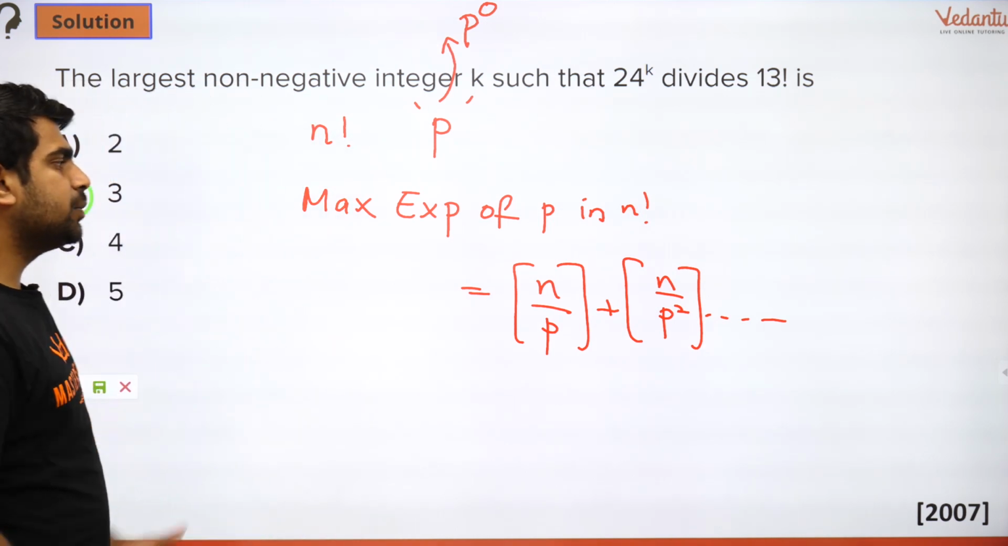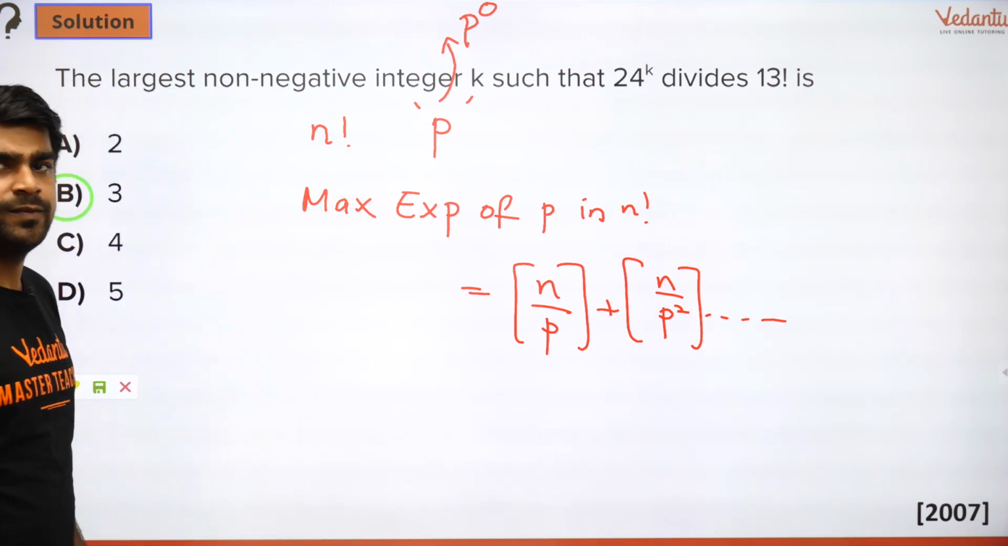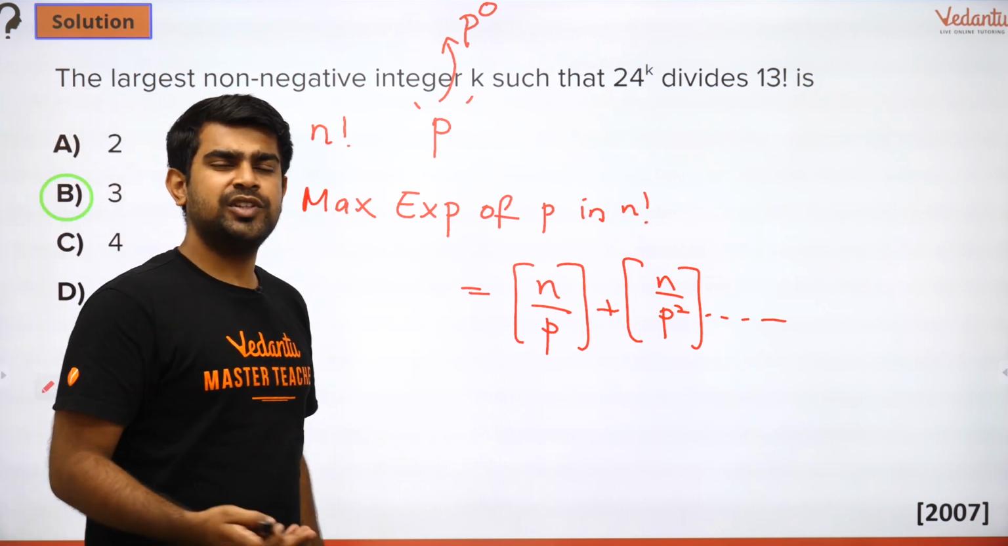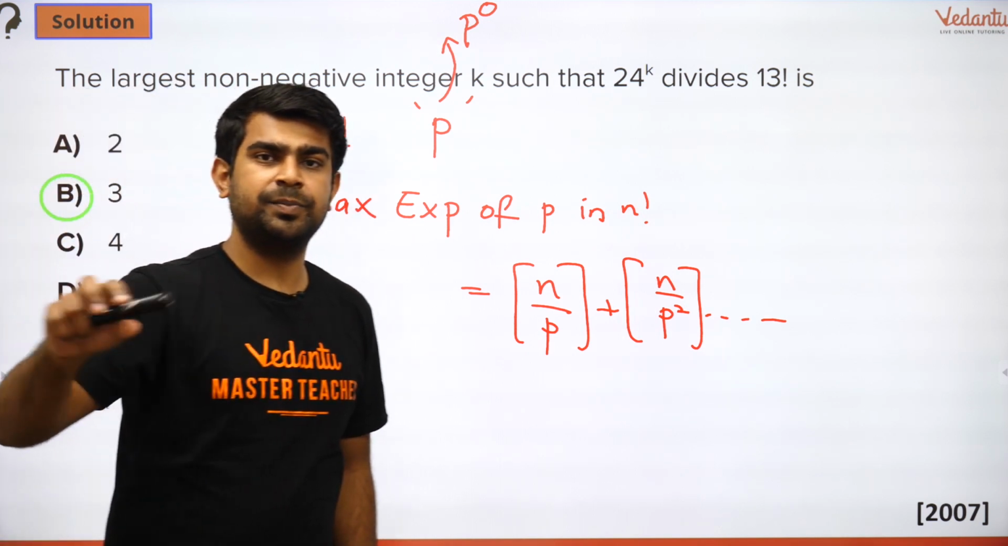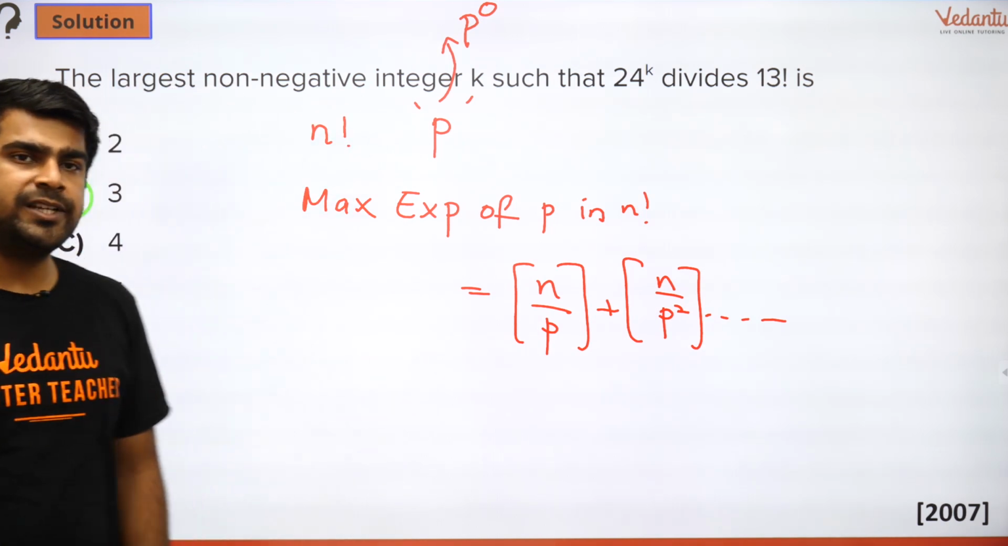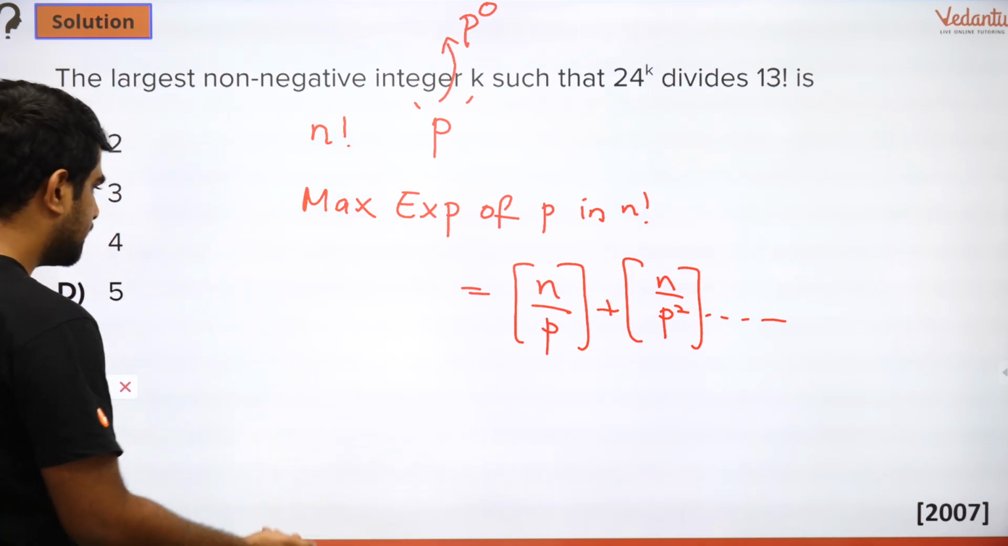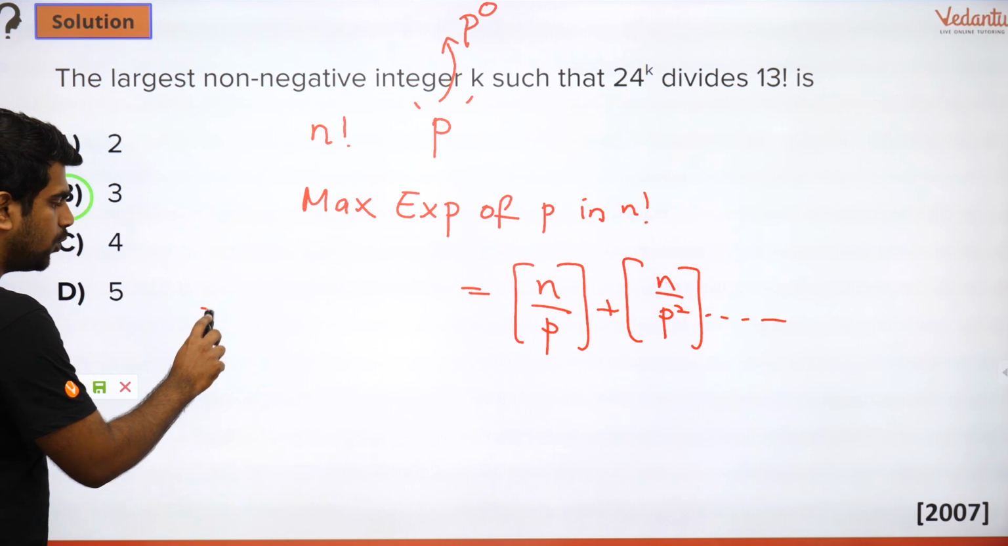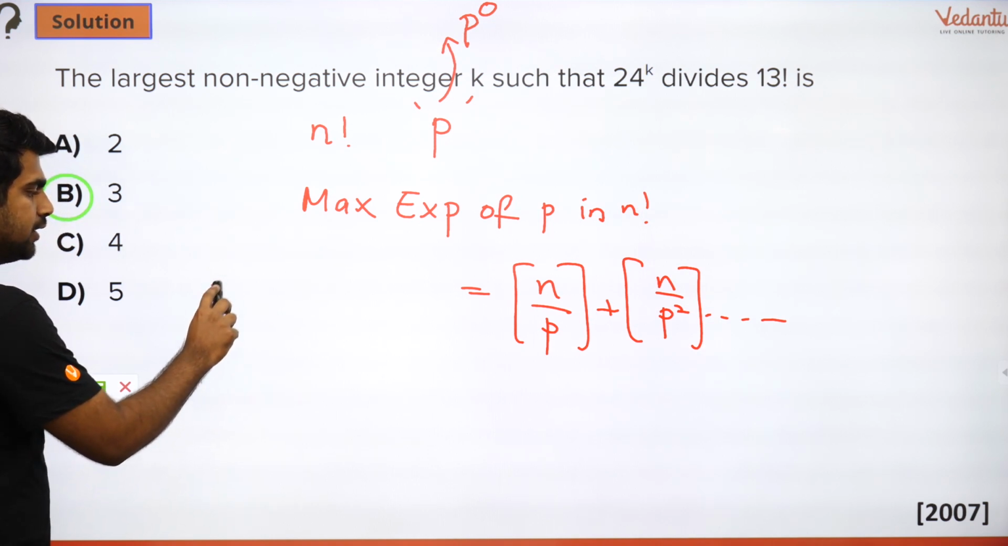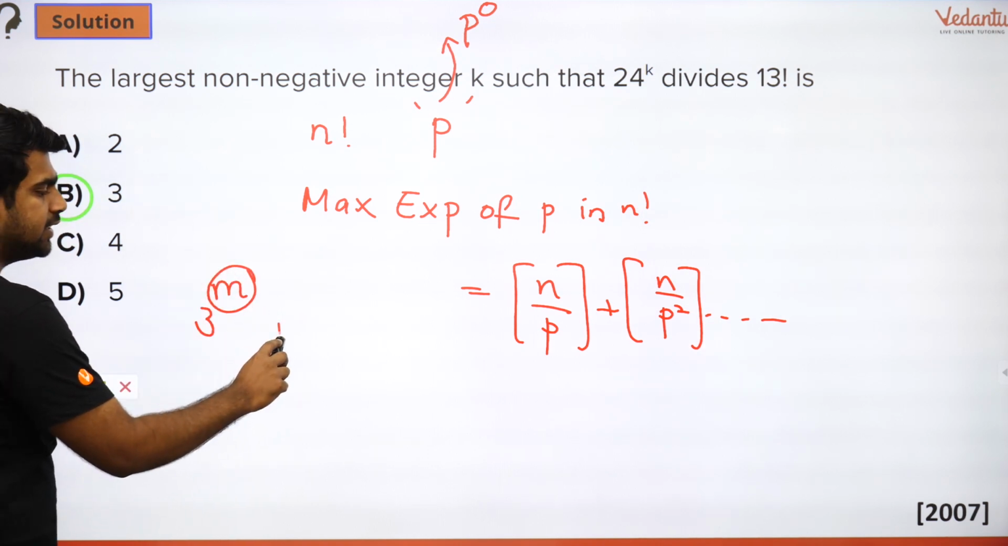Now I'll give you a simple example. You must have seen this question very commonly, right? You usually come across these questions in binomial theorem and PNC. So let's look at it. They might ask you, what is the maximum power of 3, let's say, in 100 factorial?